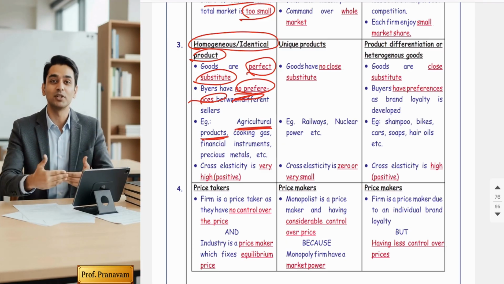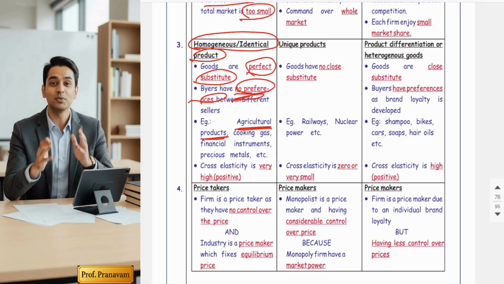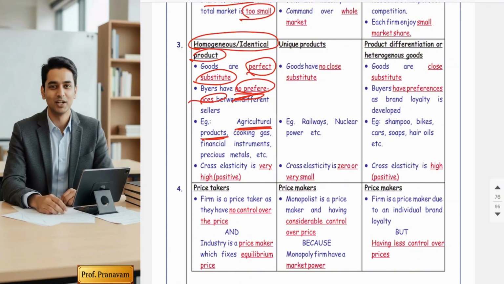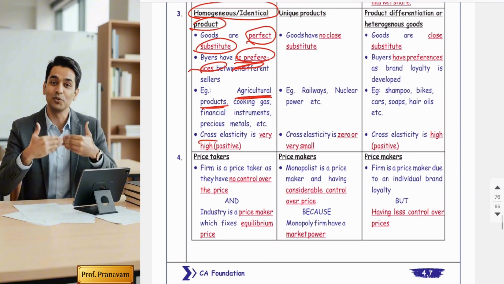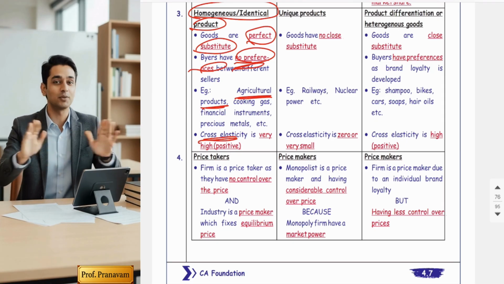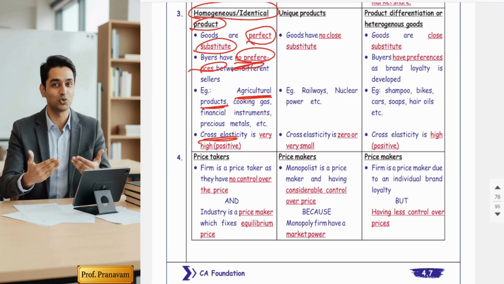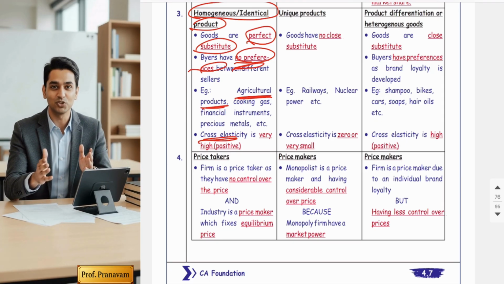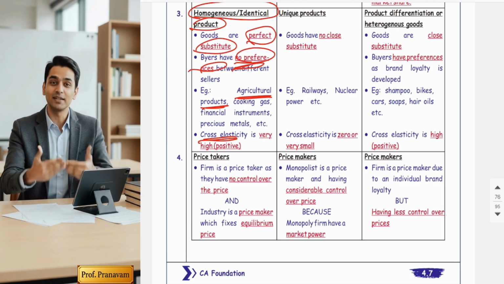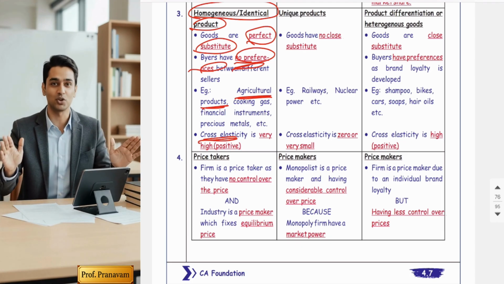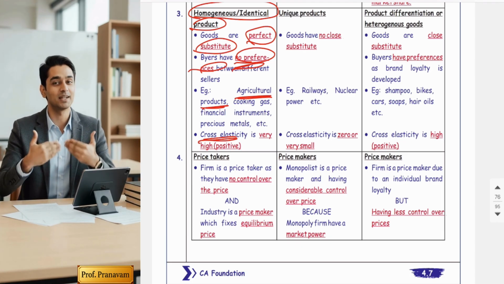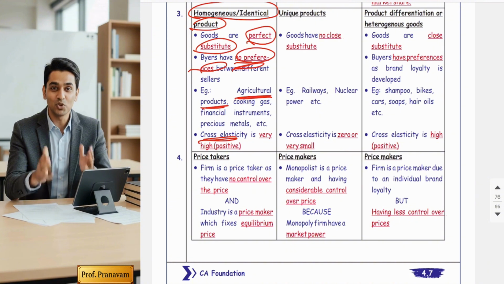Agriculture sector always indicates perfect competition. Okay. So friends, now we have to understand the cross elasticity. Hope you remember the cross elasticity. There are three types of cross elasticity. Positive cross elasticity is for substitute goods, negative cross elasticity is for complementary goods, and zero cross elasticity is for unrelated goods. Hope you remember from the elasticity of demand chapter.